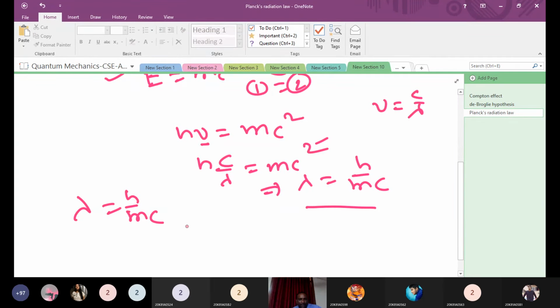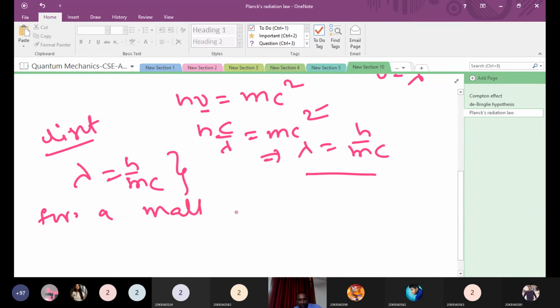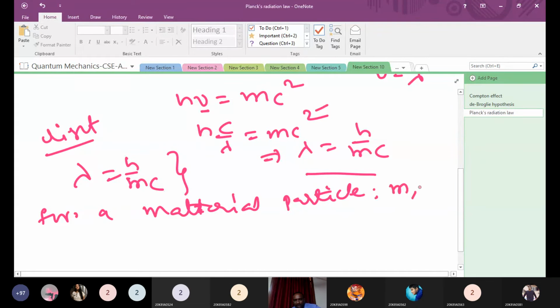This is in case of light, but we want it for a material particle, right? Matter waves. This is what we have derived for light. If you consider a material particle, it has some mass and some velocity v.